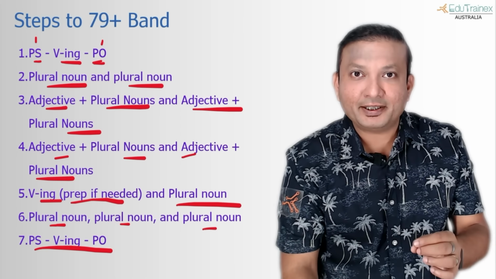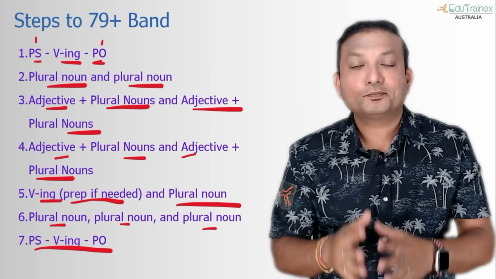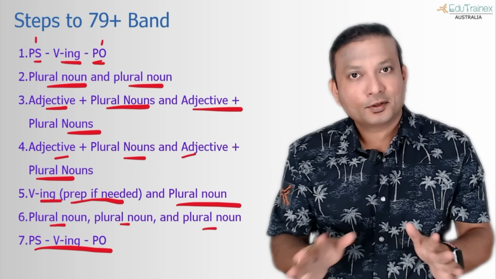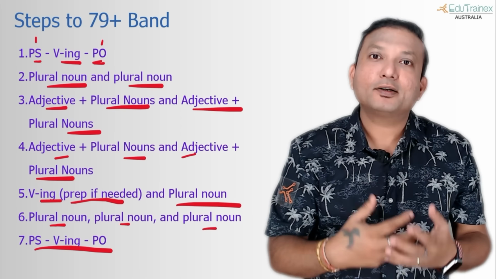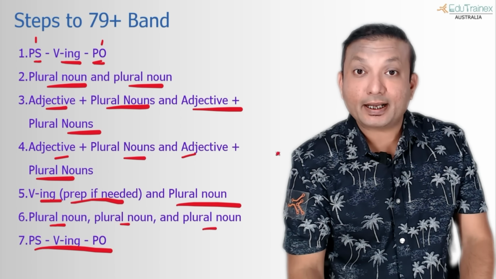If you have noted down think, make it things. If you have noted down function, make it functions. But just be careful with the words which are already plural all the time, like people will remain people, money will remain money. Those words will always be plural.